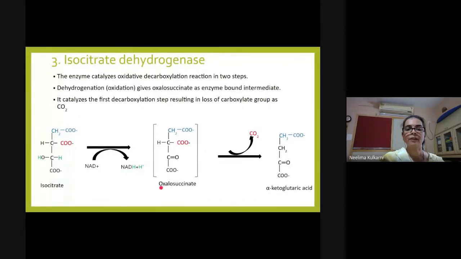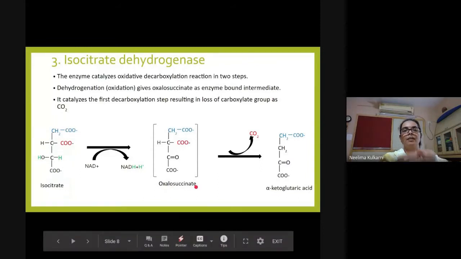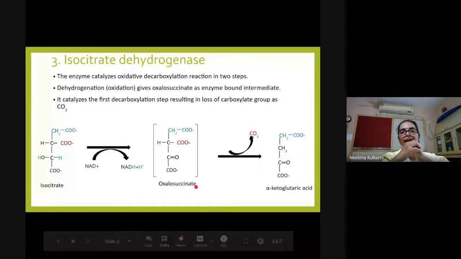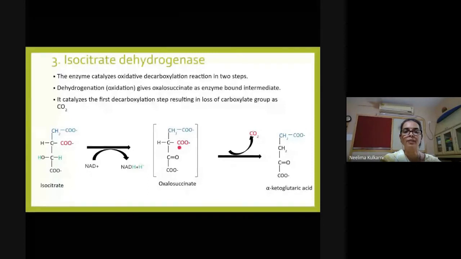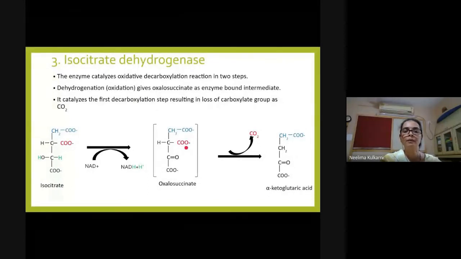The oxalosuccinate thus formed remains bound at the active site of the enzyme, that is the catalytic site where catalysis takes place. In the next step, decarboxylation takes place. I have highlighted this in red. You can see this carboxylate group will get removed as CO2.